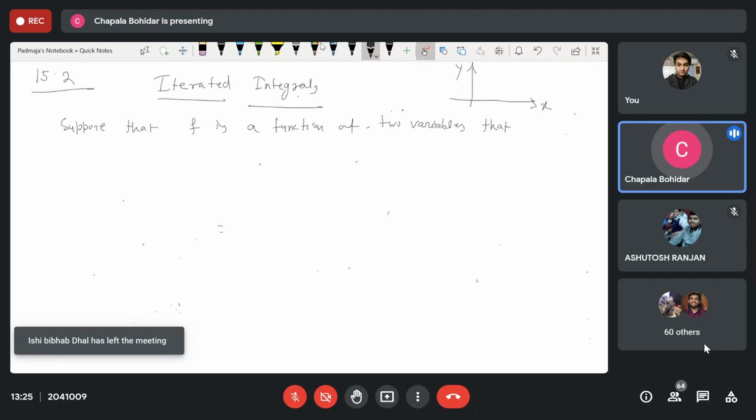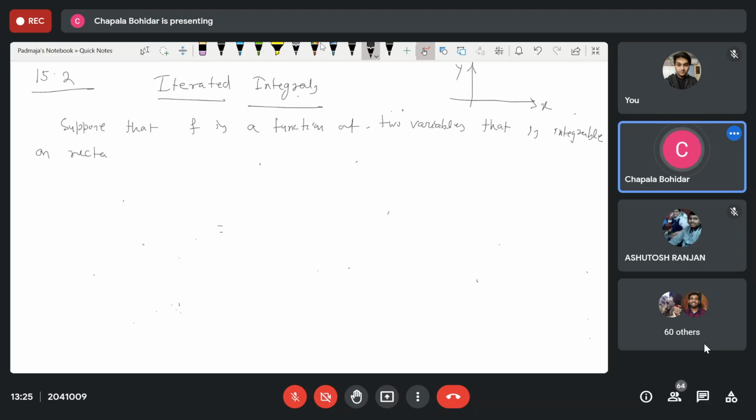Here we are discussing the region that is a rectangle. So we say that the function of two variables is integrable on rectangle, that is your R.